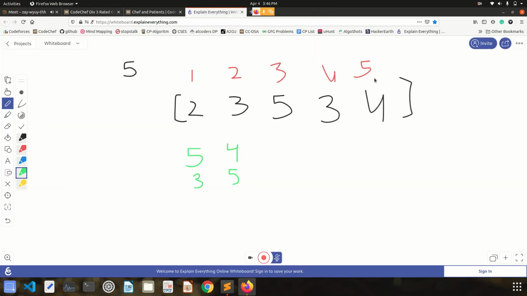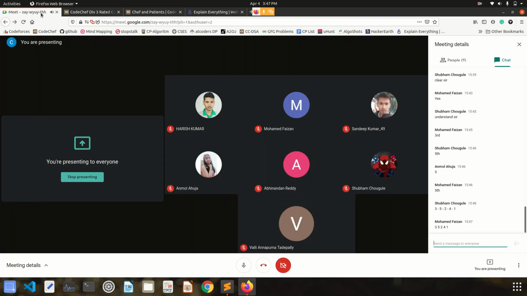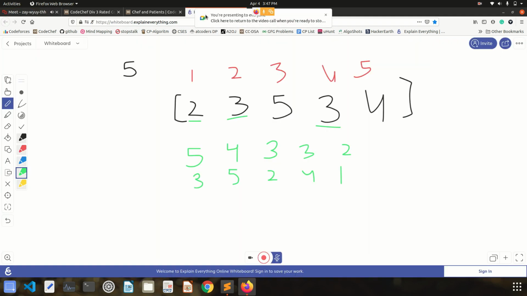After fifth, I believe this person should come. Why? Because now fifth illness of 5 person is treated. This person is also treated. Now remaining persons, this person is remaining, this person is remaining, this person is remaining, and out of these 3, these 2 are having same amount of illness. So the person who is in front will be treated first. So second person will be treated first, right? Then after that, this fourth person will be treated, and after that first person will be treated, right? 5 4 3 5 2 4 1 3 5 2, right, great.